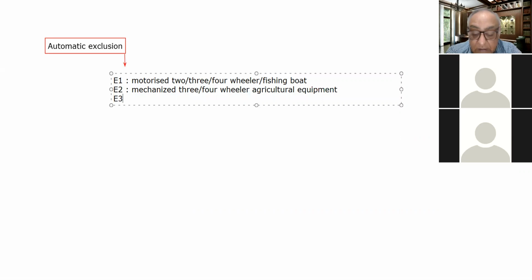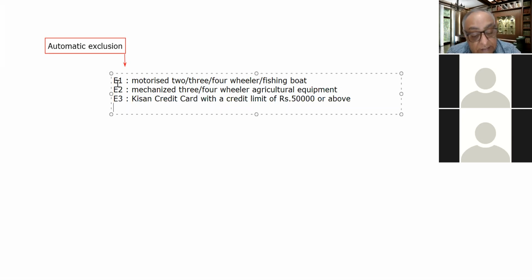Now the E3, third criteria: Kisan credit card. If a household has a Kisan credit card with a credit limit of rupees 50,000 or above, it is excluded.